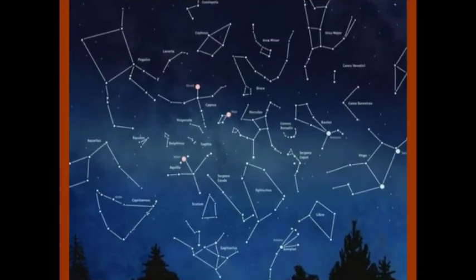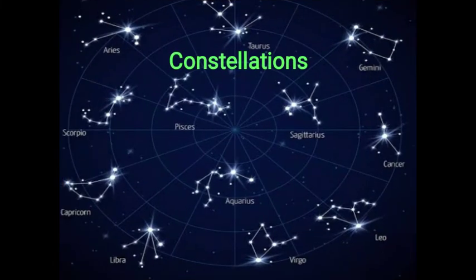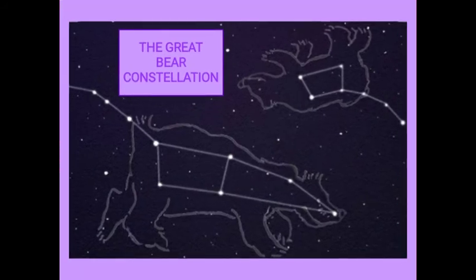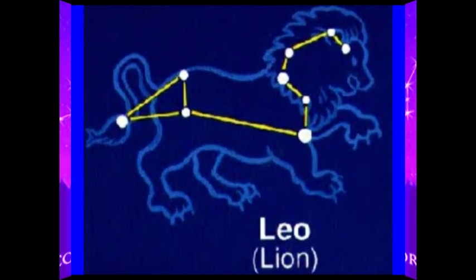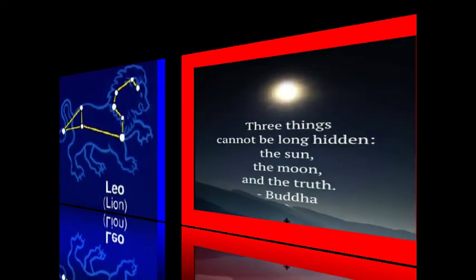Stars appear to form some interesting patterns. That is, if you connect them, it seems like an animal, people or things. Such patterns are called constellations. One of the clearest constellations is the Great Bear constellation. That is, if you connect the pattern, it seems like a bear. Some other constellations are Scorpius, the Scorpion, and Leo, the lion.